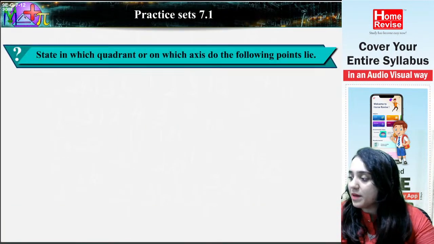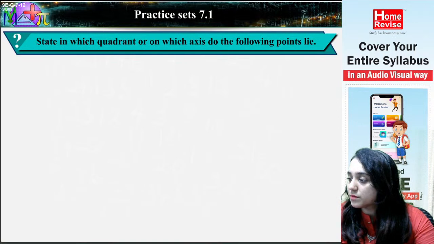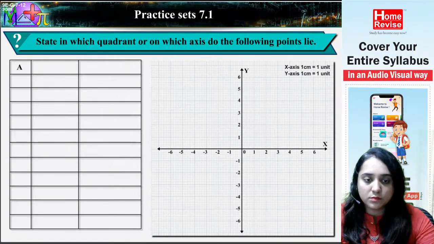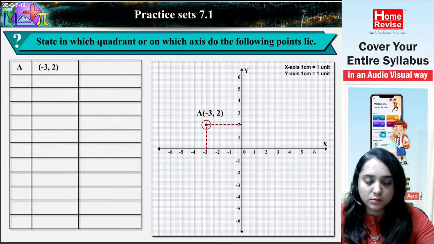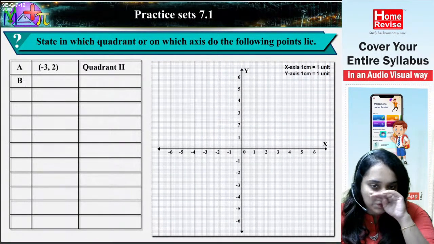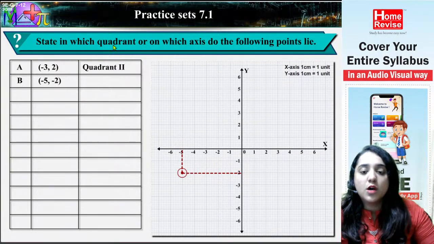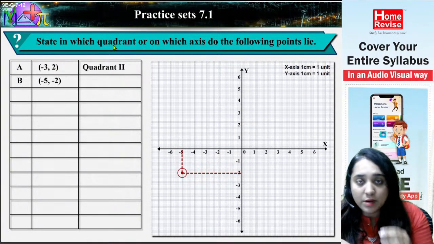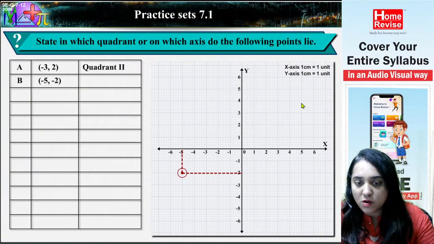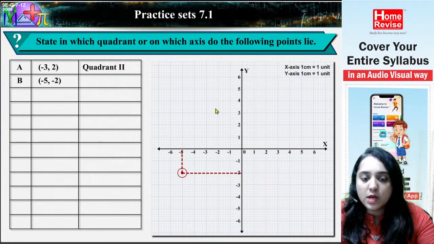Okay, I hope everybody has understood these things. State in which quadrant or on which axis do the following points lie. Coordinate A (-3, 2) is in quadrant 2. See, what you have to do is state in which quadrant they are going to lie. This is the first quadrant, positive positive. This is the second quadrant, negative positive.